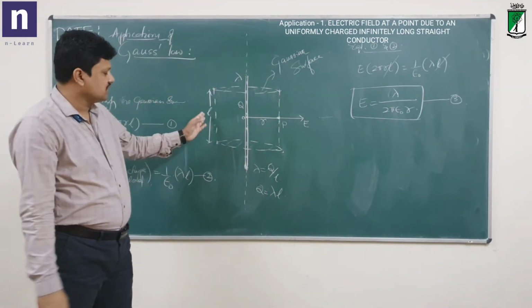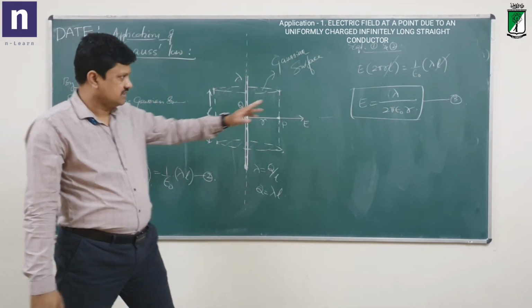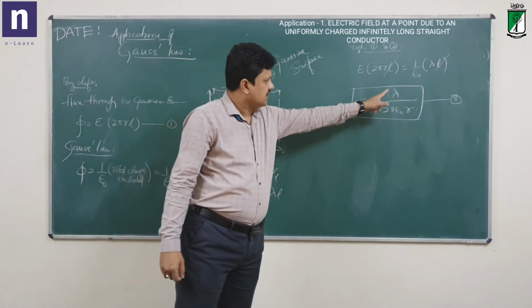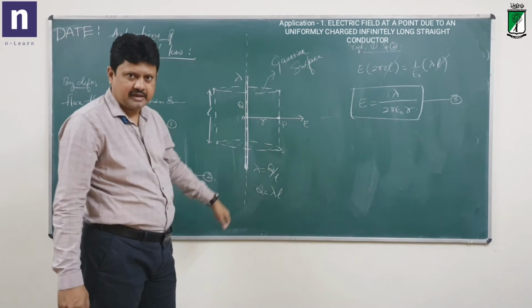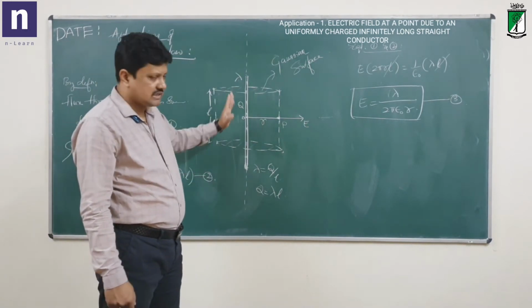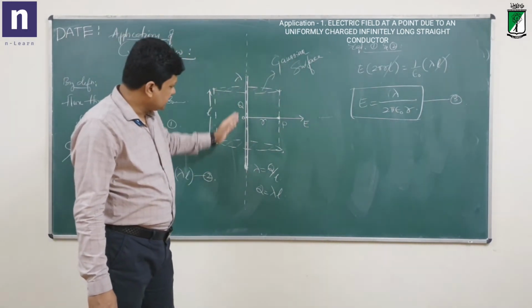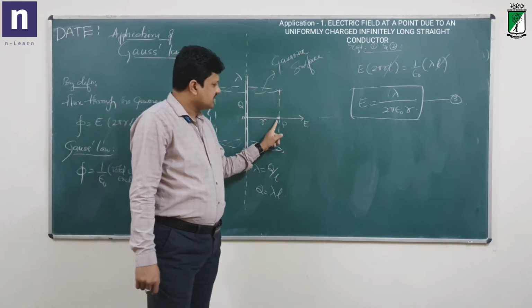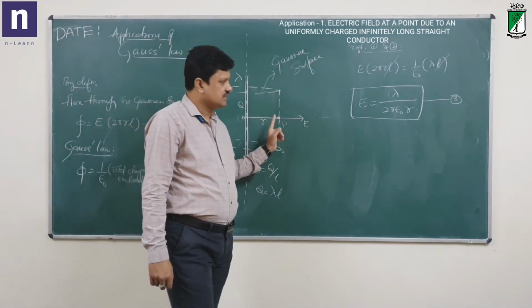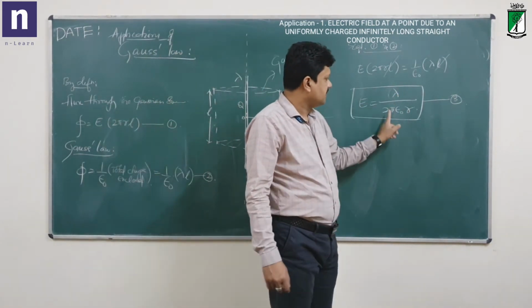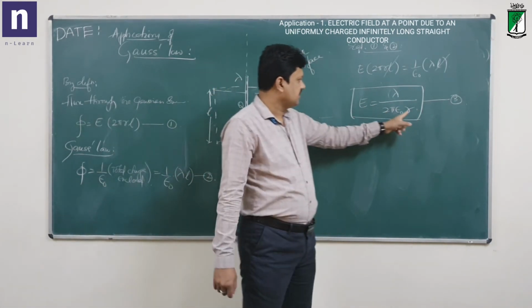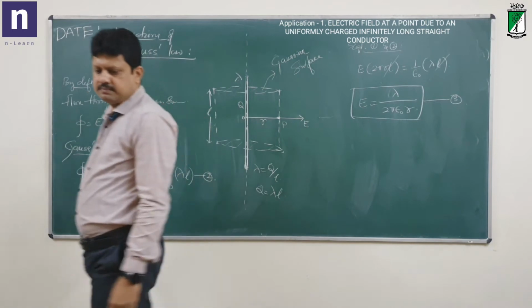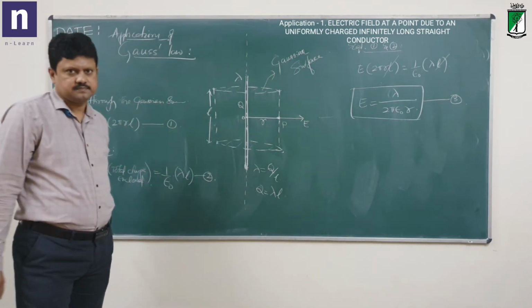You may be thinking: we took the length as L, but in the final expression there is no L. Lambda is there, and lambda is the charge density. If the conductor is assumed to have uniform density lambda throughout, then an infinitely long conductor will produce an electric field E at any point near it, given by lambda by 2 pi epsilon naught R. The point P is at a perpendicular distance R from the conductor.